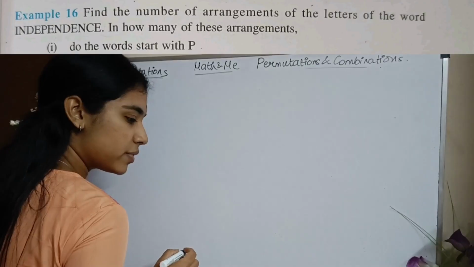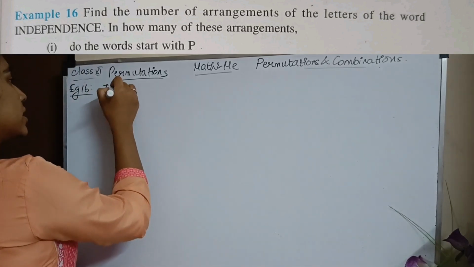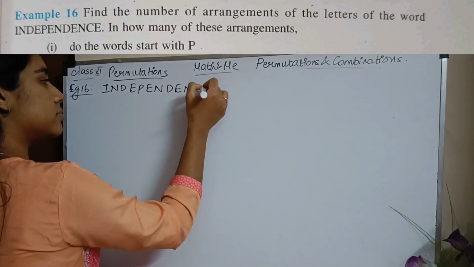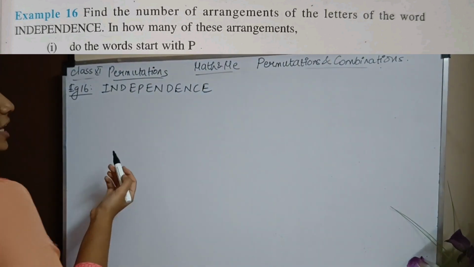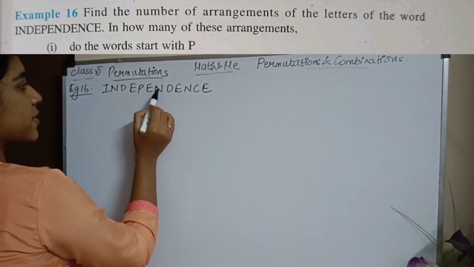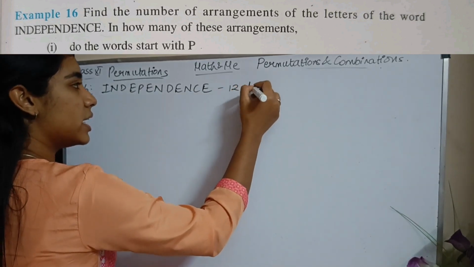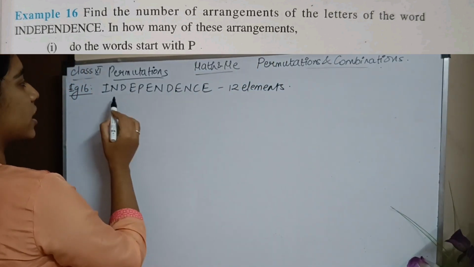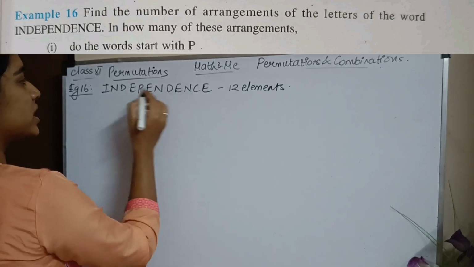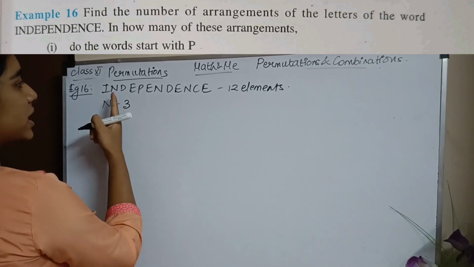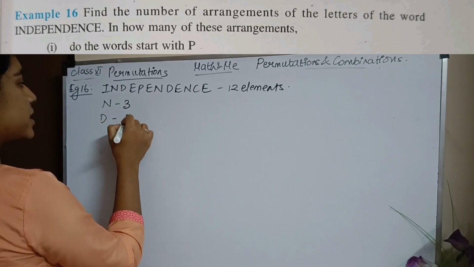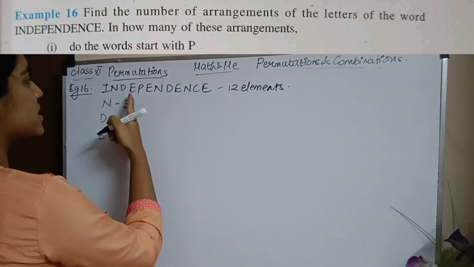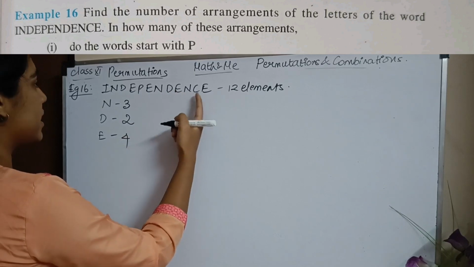Example 16. Find the number of arrangements of the letters of the word INDEPENDENCE. Okay, so basically how many elements do I have? 1, 2, 3, 4, 5, 6, 7, 8, 9, 10, 11, 12 elements in total. How many repetitions do I have? N, I have 1, 2, 3. So N is repeated 3 times. Then D, 1, 2. D is repeated twice. E, 1, 2, 3, 4. I have 4 E's. What else is repeated? P, N. Okay, everything is taken.